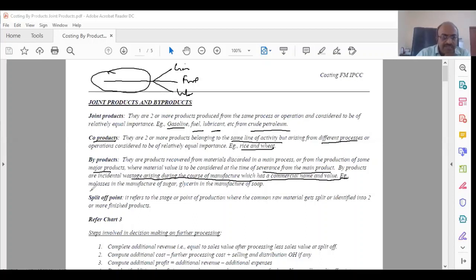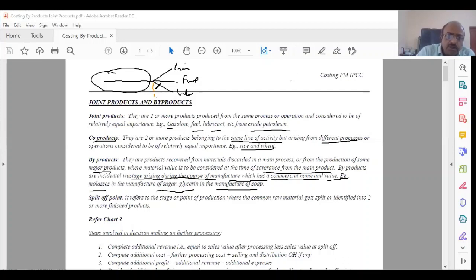For example, molasses in the manufacture of sugar, glycerine in the manufacture of soap. Molasses is not the intention of the production. It is produced by chance as a byproduct.